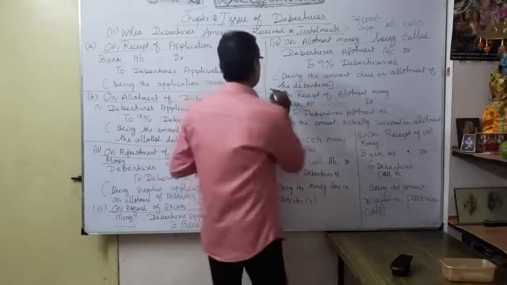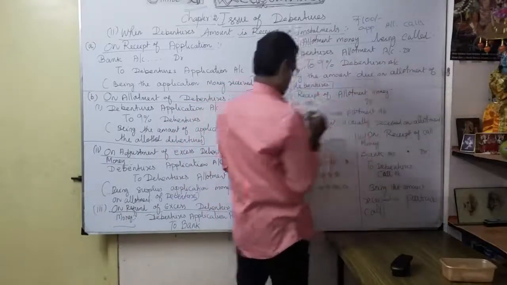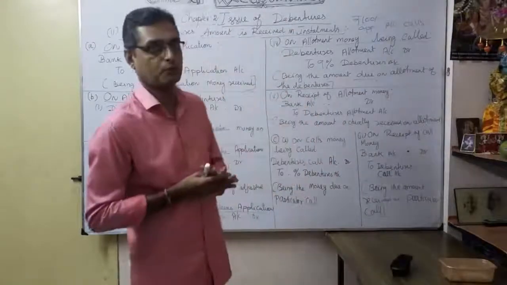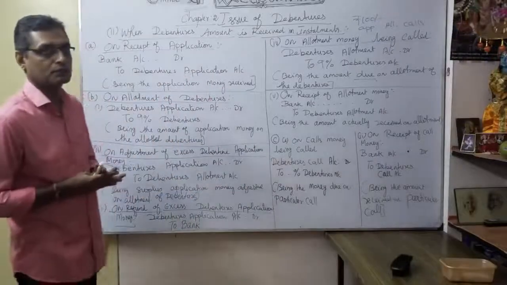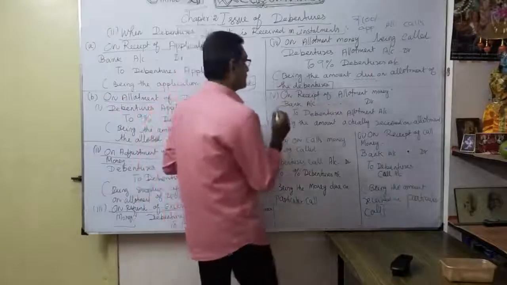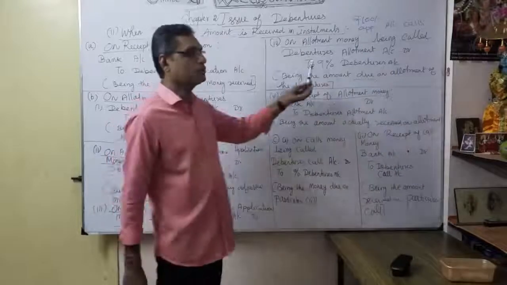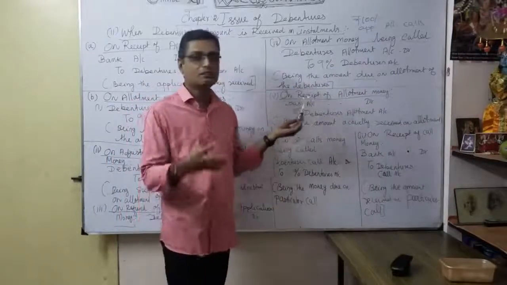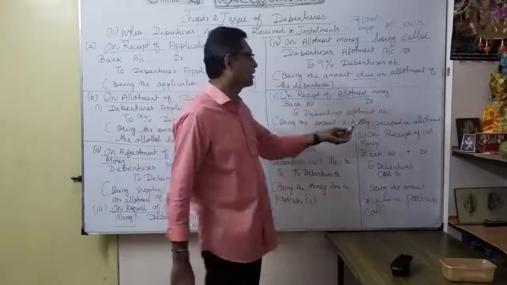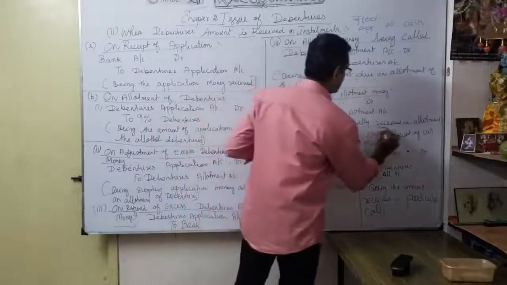Here you want to know how much money the company has to receive. That's this information. Due on allotment means you want to specify how much money the company wants to receive in the form of allotment of debentures. Now, on receipt of allotment money, here you want to know the exact due, and what money is actually received. So bank account to debentures allotment account, being the amount actually received on allotment.